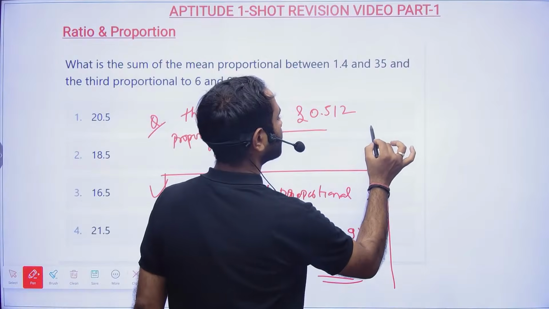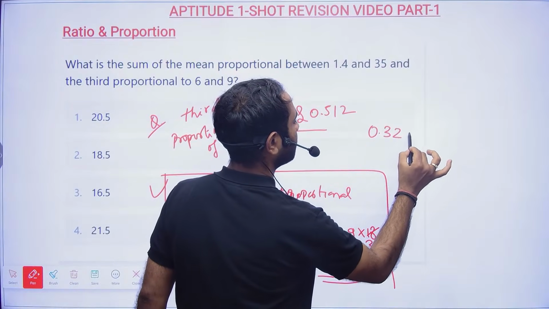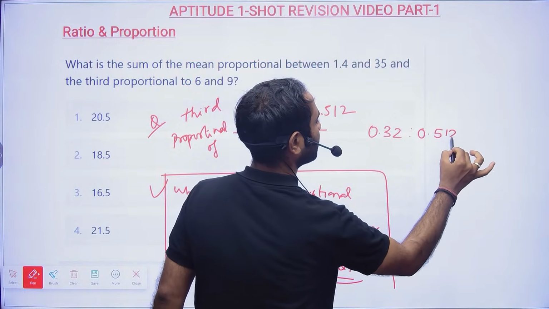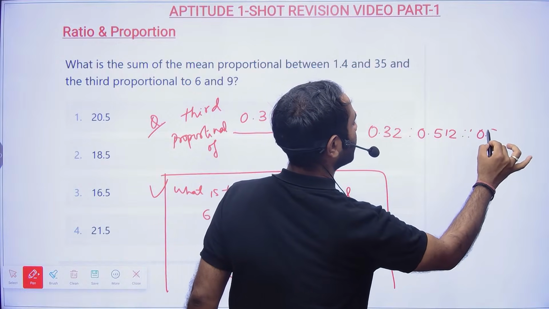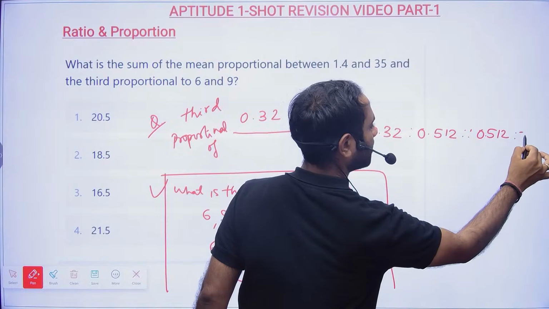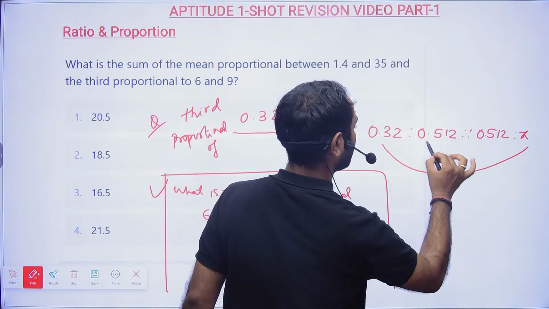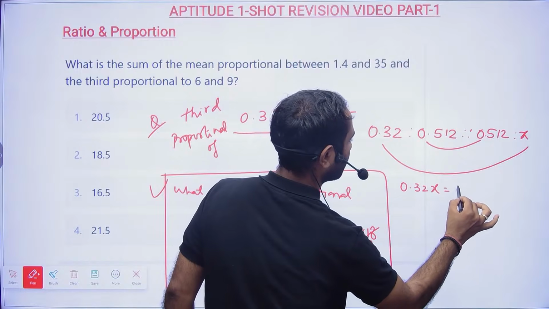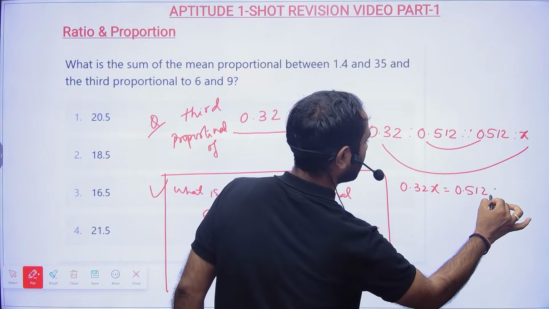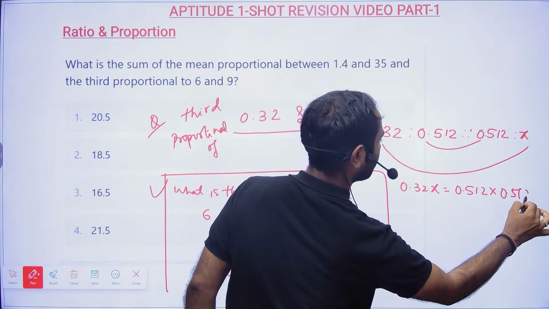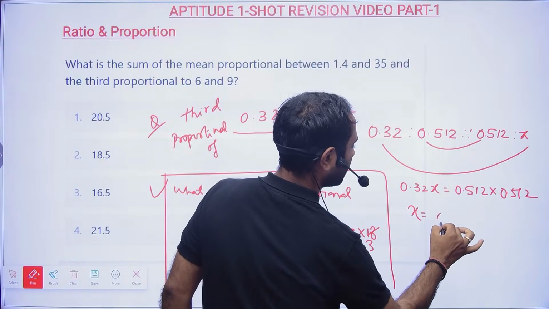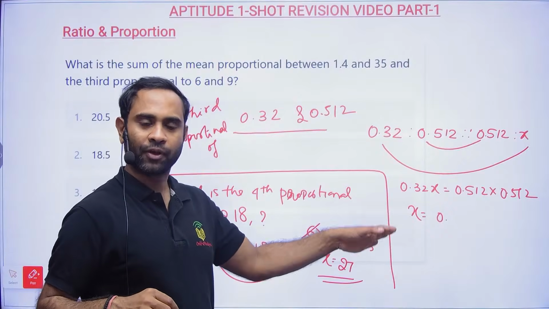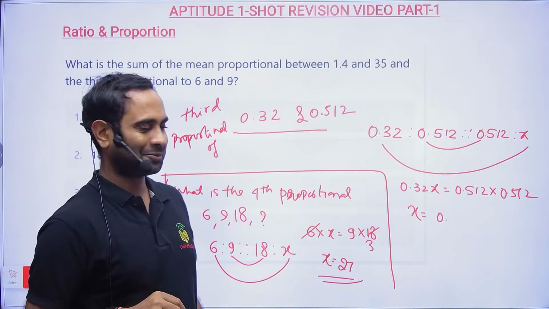Now here is one question which is given to you. If you are taking 0.32 liters of milk, then you are taking this much water. Now if you are taking this much water, then how much milk will be required? So 0.32 x will be equal to 0.512 into 0.512. So x will be equal to, so that is the problem. When you take some random data by yourself, you also will not be able to solve.